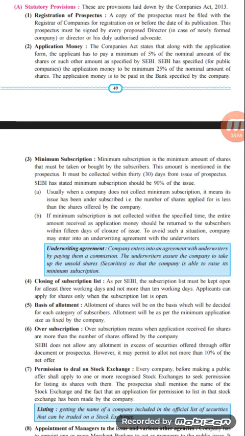Here some more detailed information has been given. A copy of the prospectus must be filed with the registrar of companies for registration on or before the date of its publication. Publication means the date on which it is issued. So accordingly, on that day or one day before, it needs to be filed with the ROC. The prospectus must be signed by every proposed director in case of a newly formed company, or the directors or their duly authorized person.